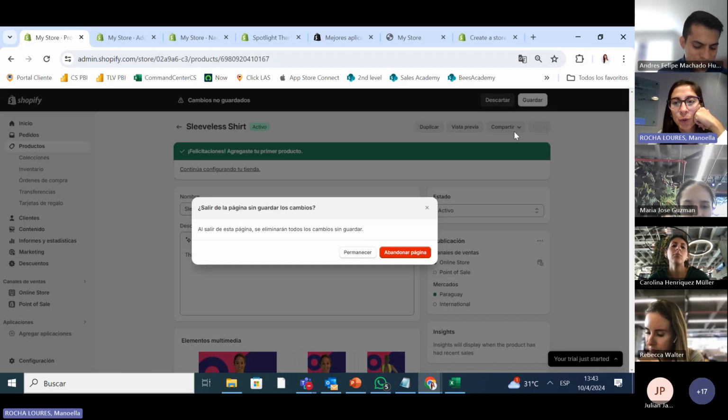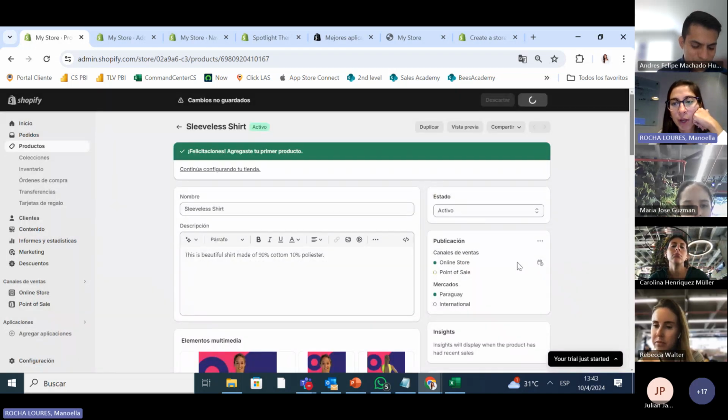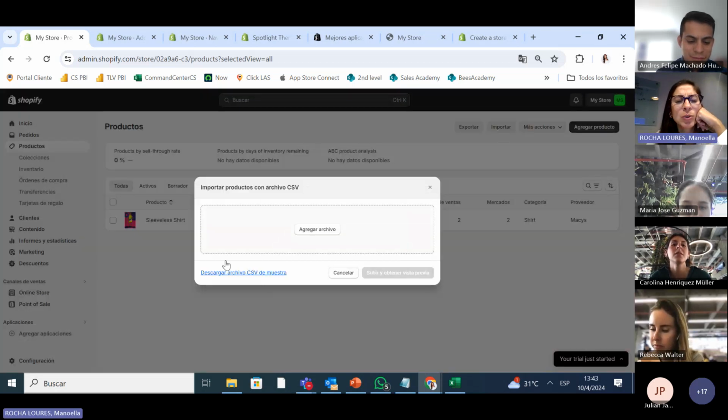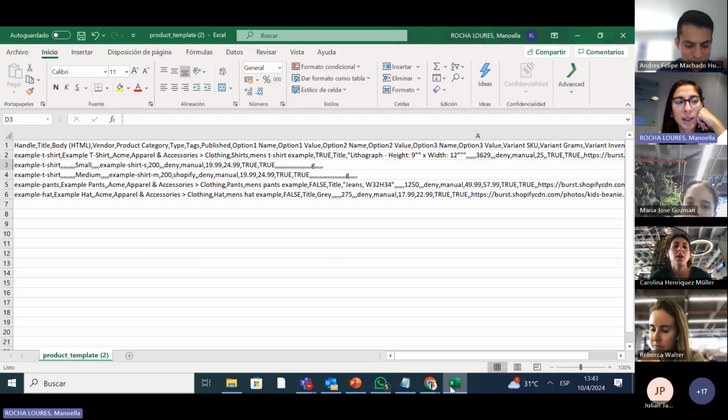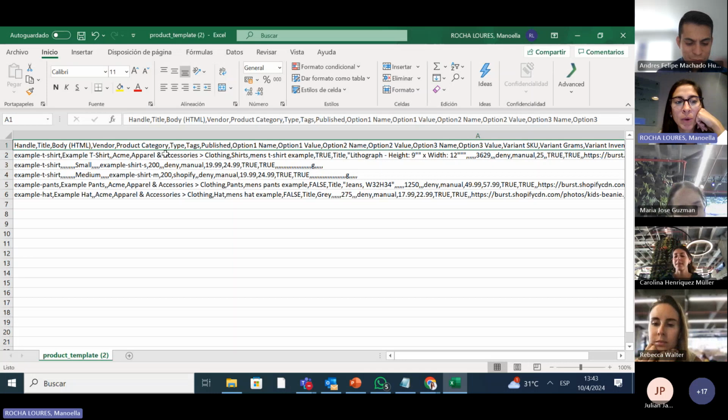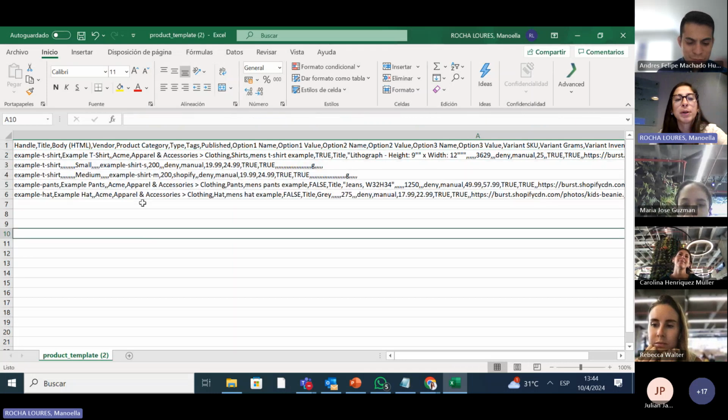And this is how you do it product by product. But we don't want to do product by product because I'm such a big store that I cannot do that. So I want to import my huge inventory. We put here, download the CSV. Okay. How does it look like? It looks like this. Everything, guys, that we type, the name, the title, the body, the vendor, everything that I showed you one by one is how we have to prepare this.